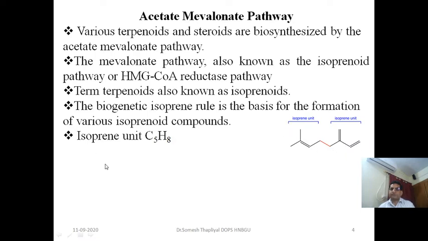So we can say that isoprenoid compounds are compounds which contain isoprene units. The biogenetic isoprene rule is the basis for the formation of various isoprenoid compounds. The acetate mevalonate pathway is only for compounds which contain the isoprene unit, like terpenoids and steroids.